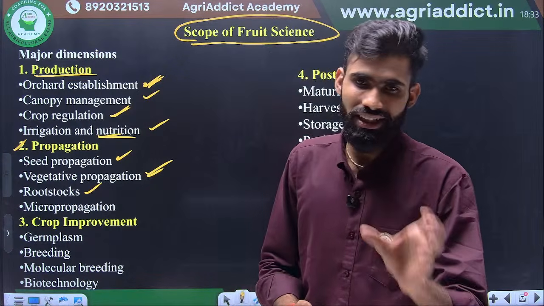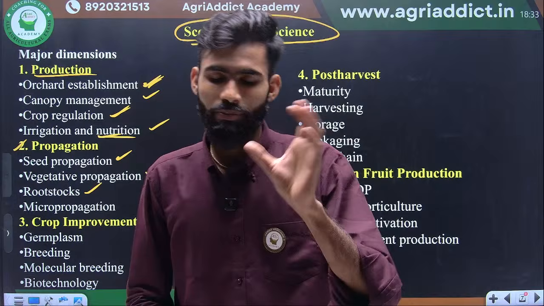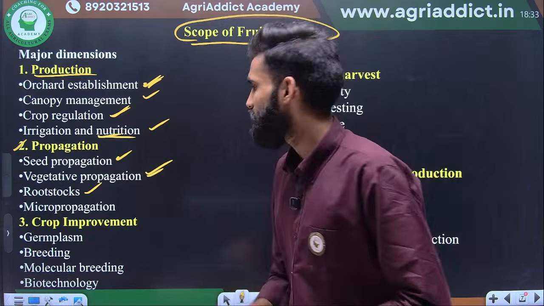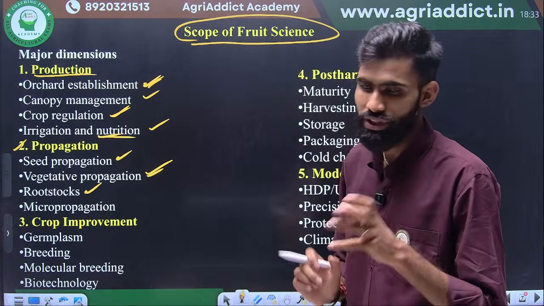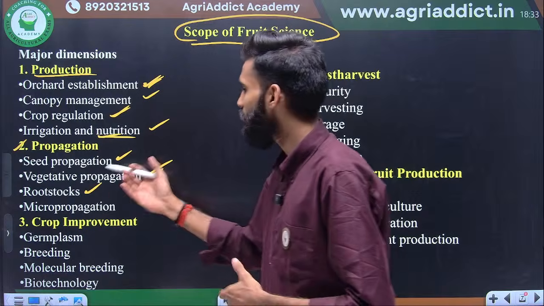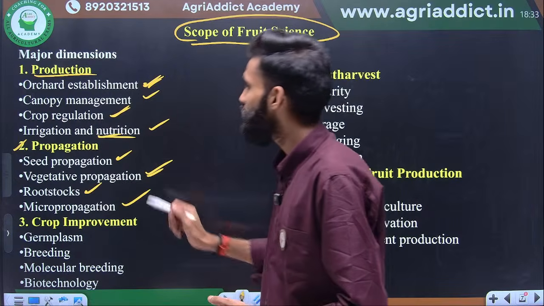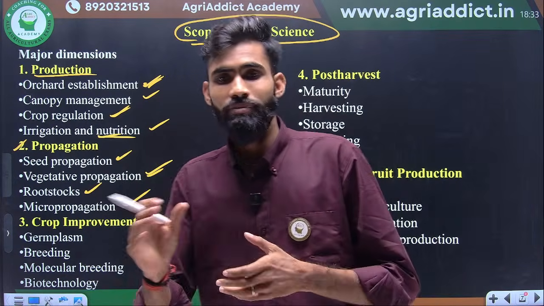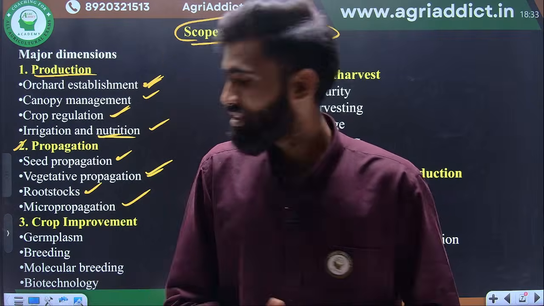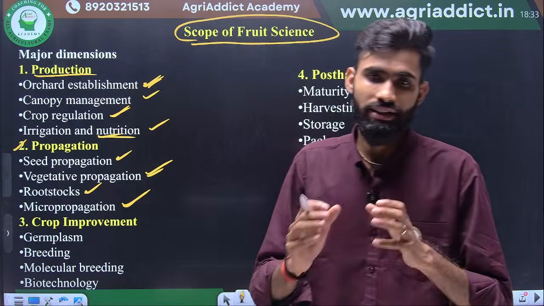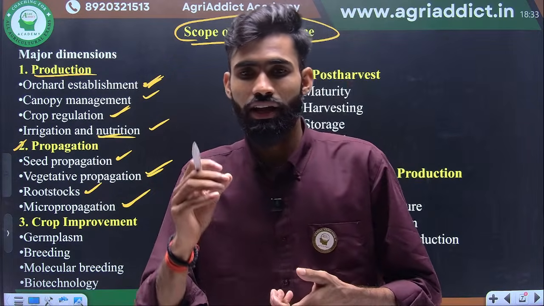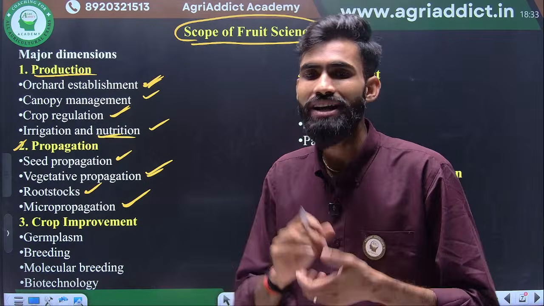Okay, next one is the rootstock. Rootstock selection, conservation, breeding, and their multiplication. There are several importances of rootstock which we will see in a later slide when we discuss propagation. Next one is micropropagation, basically when we discuss tissue culture. In tissue culture, there is callus culture and meristem culture for virus-free planting material.